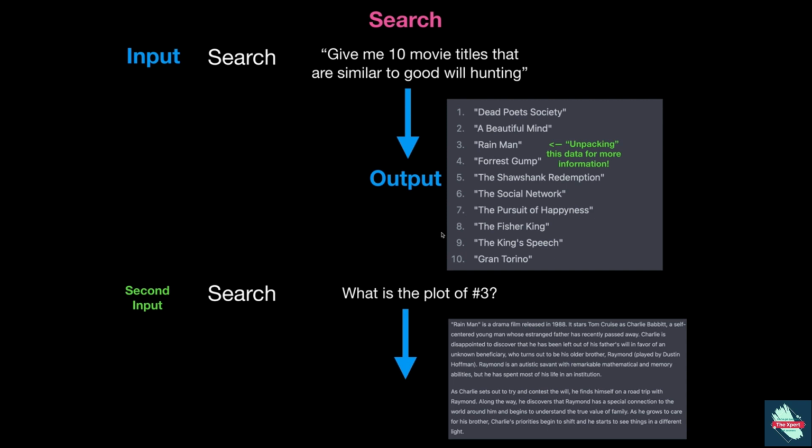And you want to think of this text as data. You can expand it, or you can compress it. So you could actually summarize information. So this is kind of what it gave us in the second prompt here. What is the plot? It gave us all this information. But we could actually summarize.